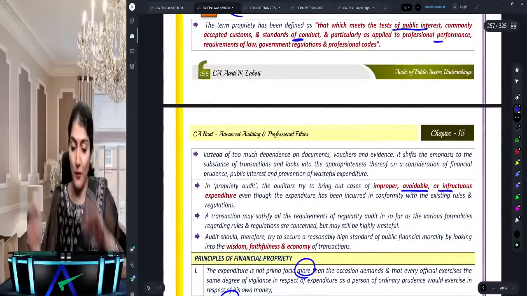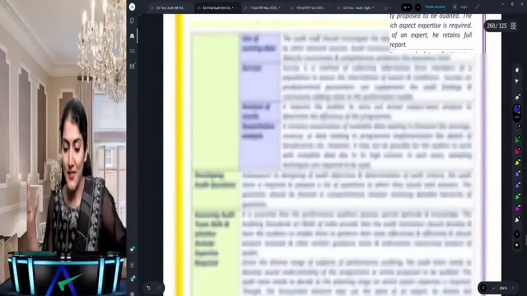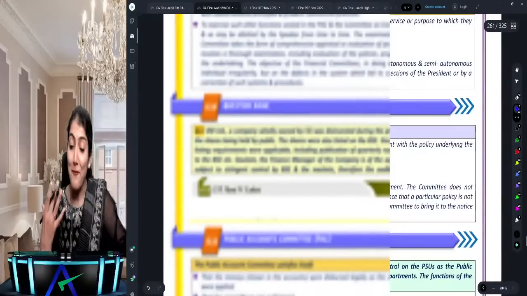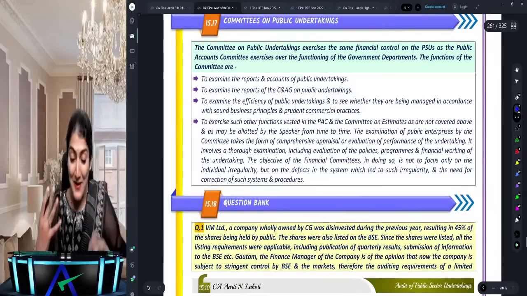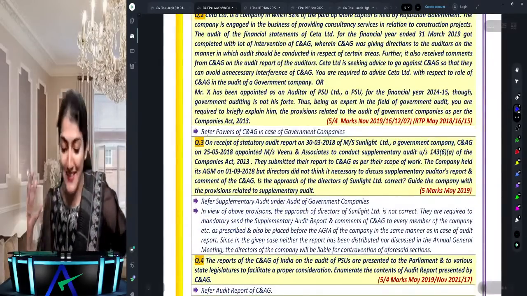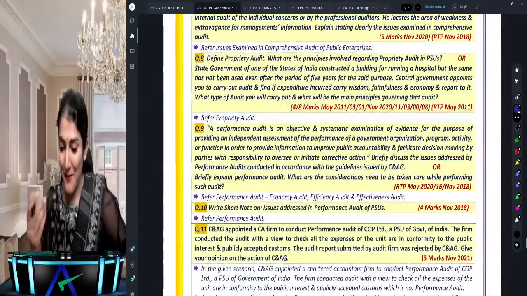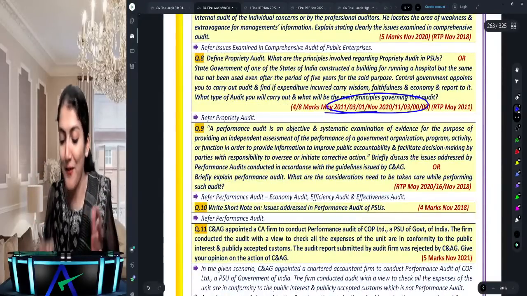For propriety audit, you could be referring to different books, even the institute study material is great. You say, ma'am, one day before the exam, you're talking about institute study material, seriously? No, I'm just mentioning it. Anyways, how important is propriety audit? Oh my God, record breaking.